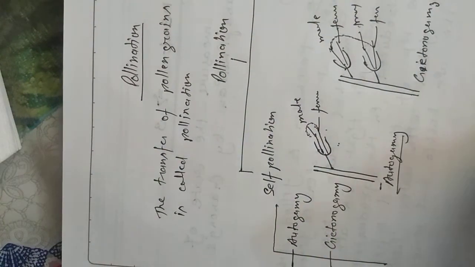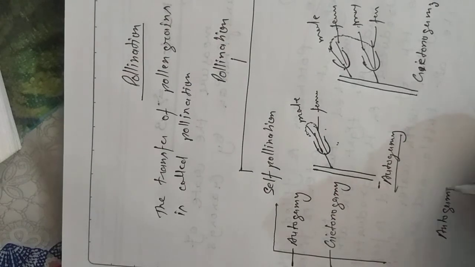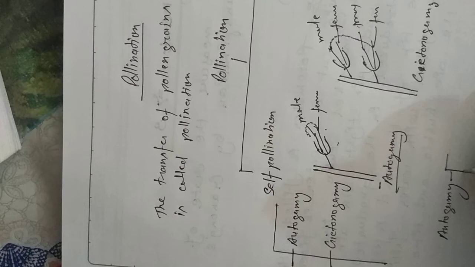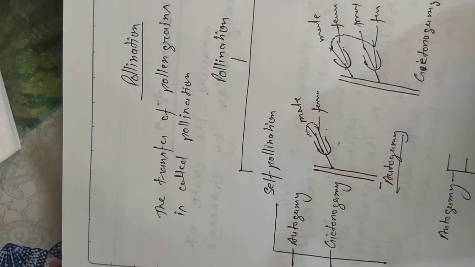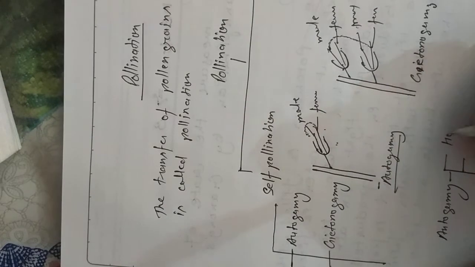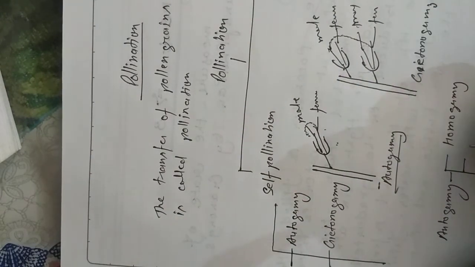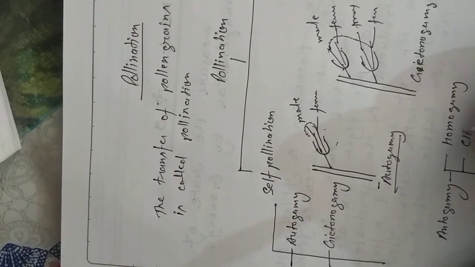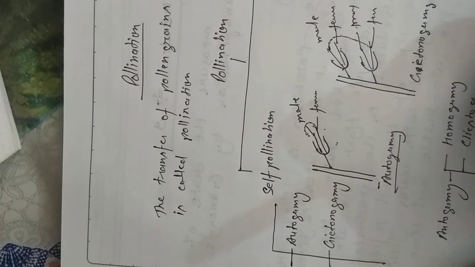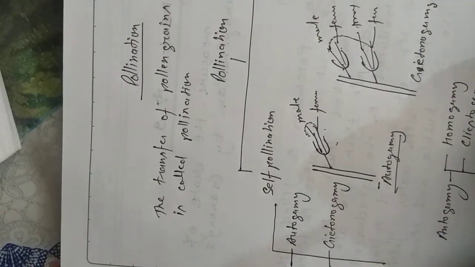Now we discuss autogamy again. There are three methods involved in autogamy. Number one, homogamy. Number two, clistogamy. Number three, bud pollination.